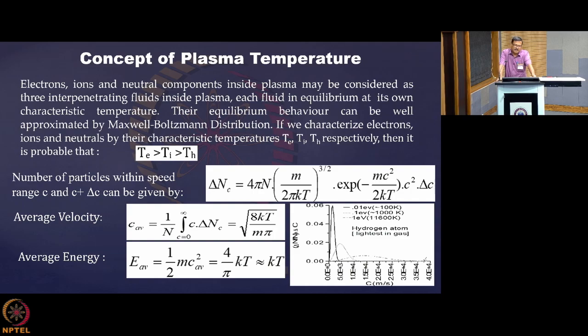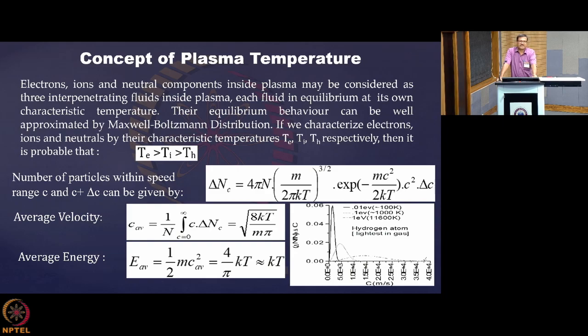Now if you calculate the average energy, half m c square, it comes to 4 by pi into kT. So if these charged particles, these neutrals and these electrons are having different energies, then you can connect each energy to a different temperature through E of the order of kT, and that temperature will characterize each species inside the plasma. So inside a plasma, we can easily describe each species with a different temperature.